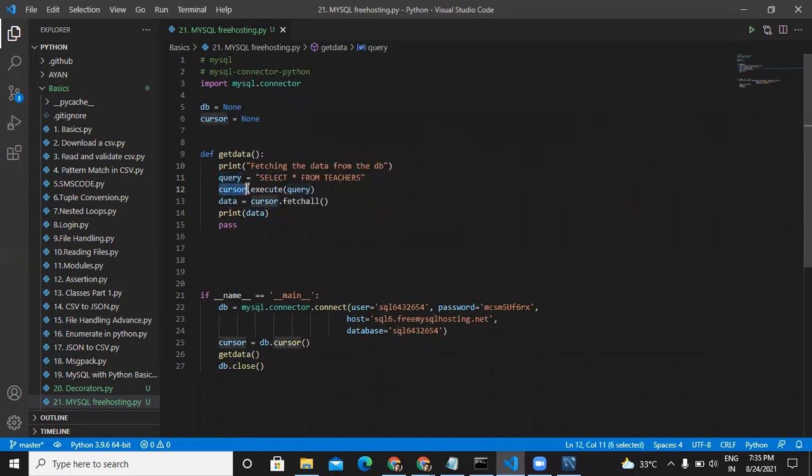So this is only going to run the query. This is not going to return any data. The data will be stored inside the memory of the cursor object. And by using this function, fetchall, we can take that data and store it inside the data variable, right?